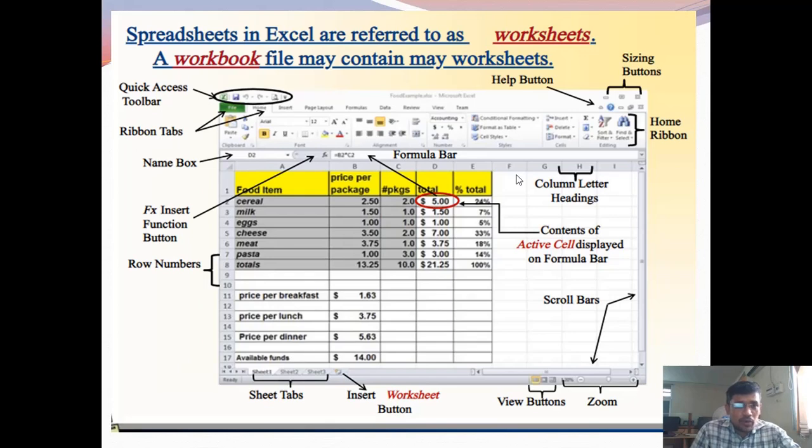If you observe this window, at the top you will find the quick access toolbar. By name itself you can understand quick access. The tools are available on that bar, and you can access those buttons quickly. The save button is there, undo, redo, and print. You can also customize this quick access toolbar. You can add your own buttons here.